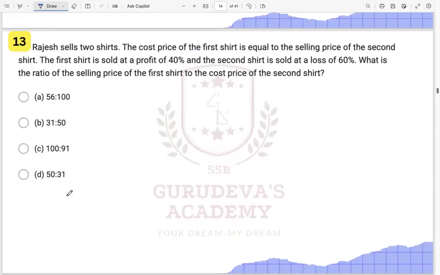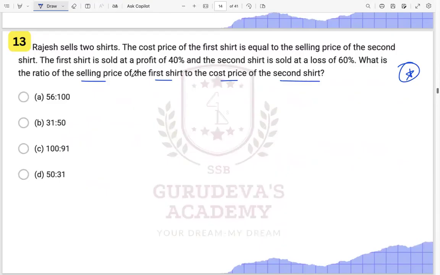This is saying Rajesh sells 2 shirts. The cost price of the first shirt is equal to the selling price of the second shirt. The first shirt is sold at a profit of 40%, and the second shirt is sold at a loss of 60%. Now this type of question is also a very, very important type of question. What is the ratio of selling price of the first shirt to the cost price of the second shirt?